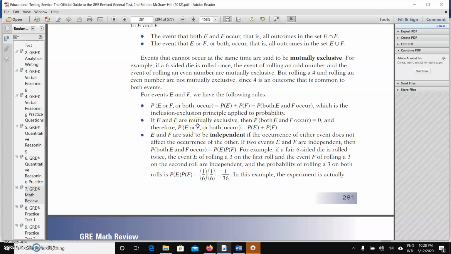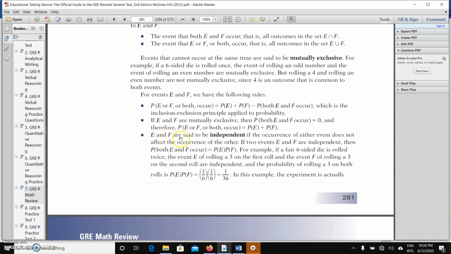If E and F are mutually exclusive, then P(E intersect F), or P(E and F), is 0. This will be 0, so it will now be P(E) plus P(F). That's mutually exclusive. Therefore, P(E or F) equals P(E) plus P(F) if they are mutually exclusive. So this is when it is mutually exclusive. This is when it is independent. So add that into your head and write the formula down.